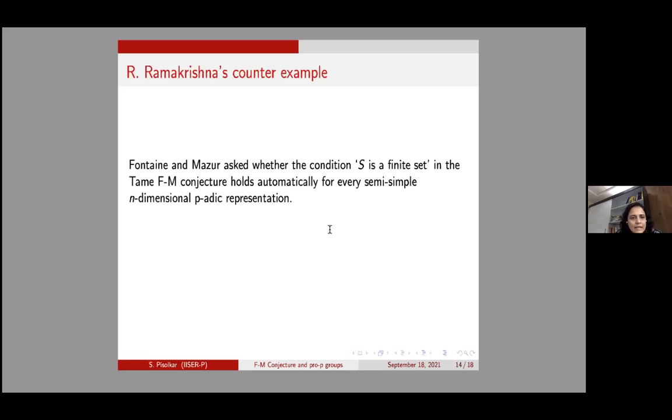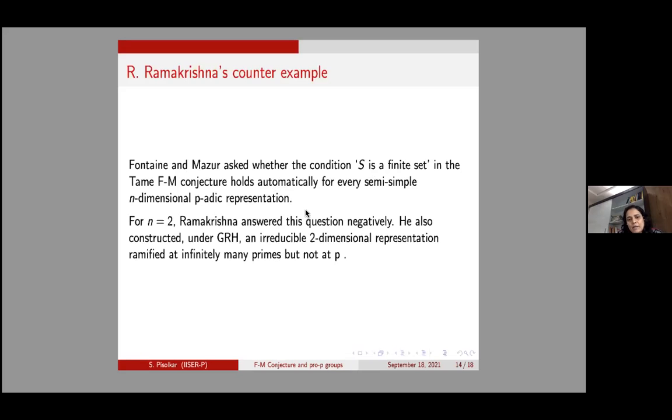So let me digress a little bit. Fontaine and Mazur asked in their original paper whether we need the condition that S is a finite set, and whether this automatically holds for every semi-simple n-dimensional p-adic representation. For the case of n equal to 2, Ravi Ramakrishna answered this question negatively. In fact, under the generalized Riemann hypothesis, he constructed irreducible two-dimensional representations which are ramified at infinitely many primes, but not at p.